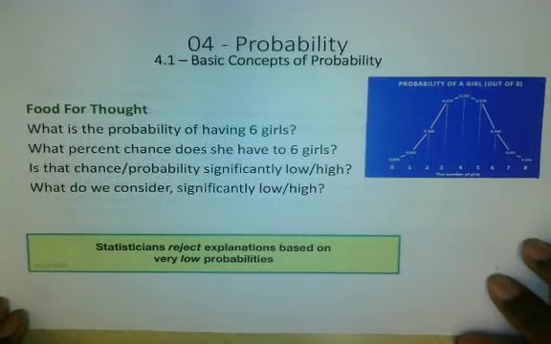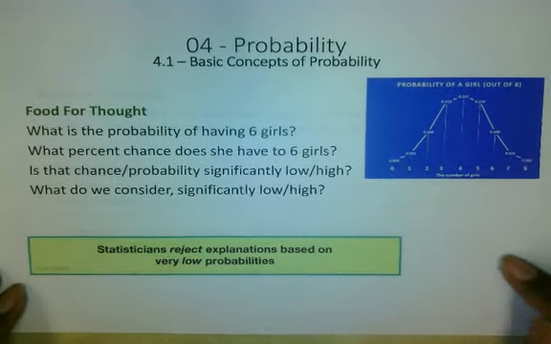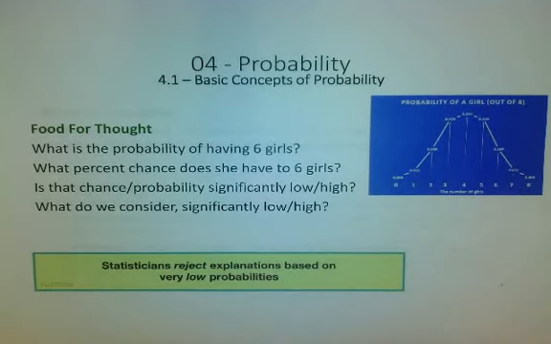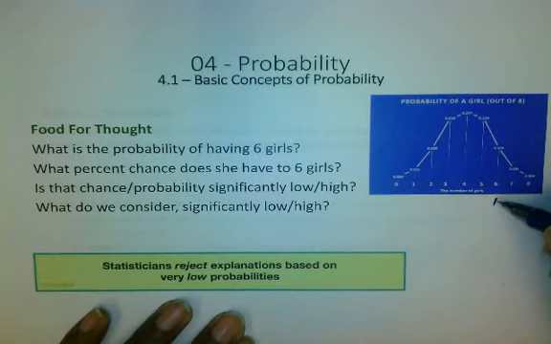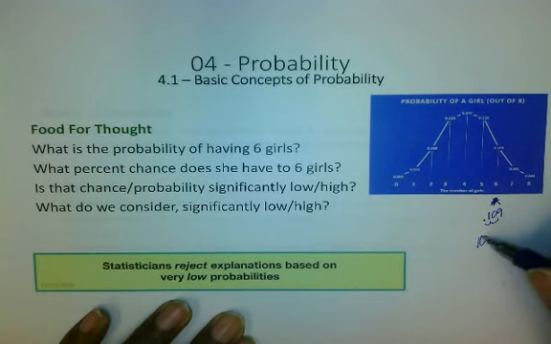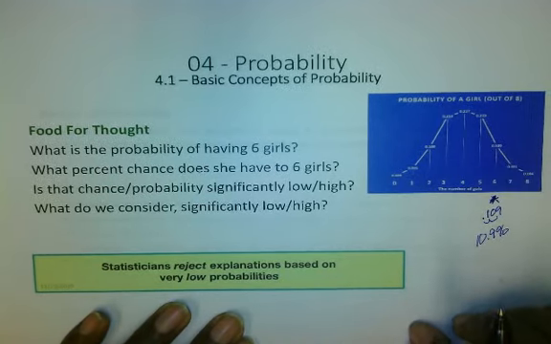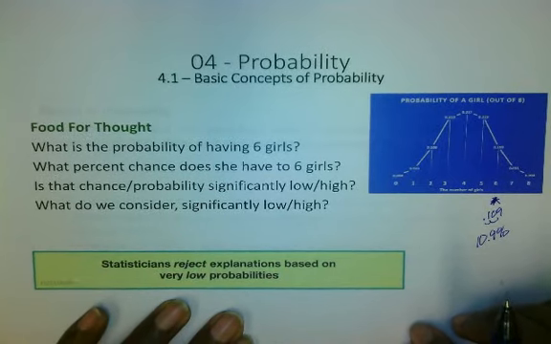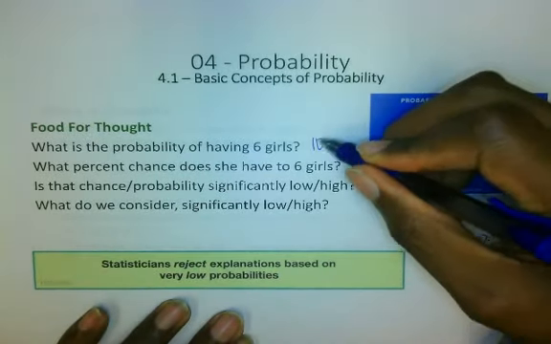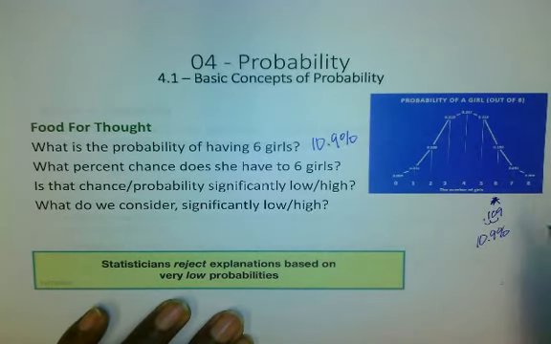Now, food for thought. Let's sit back. I mentioned before, Kim Kardashian might be on television talking about what she wants to do. Let's entertain some of this. What is the probability of having 6 girls? Now, looking at this, we have to go here. This right here is where 6 is. The probability of that is 0.109. That translates, when we move this over, to a 10.9% chance of having 6 girls. The probability of having 6 girls, looking at this, is 10.9%, or a probability of 0.109.